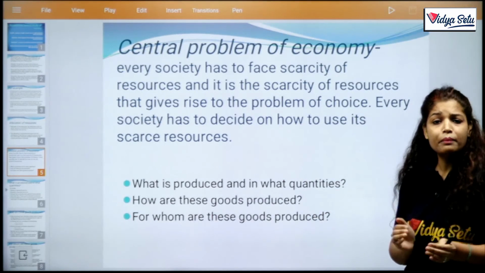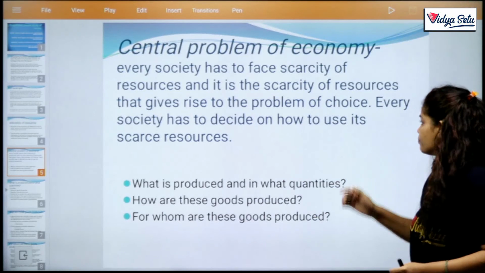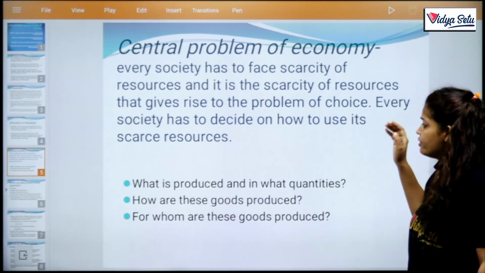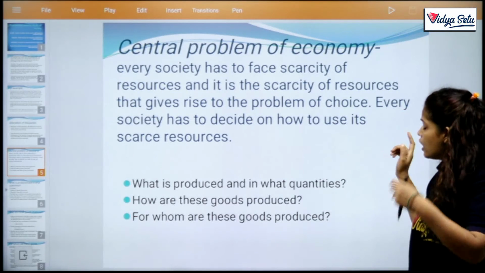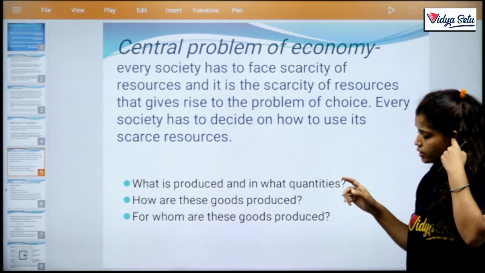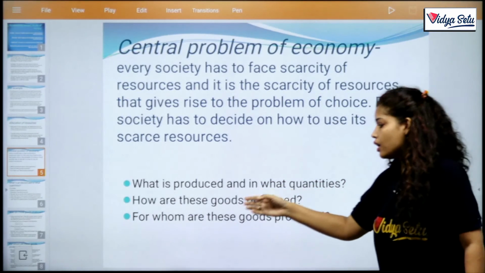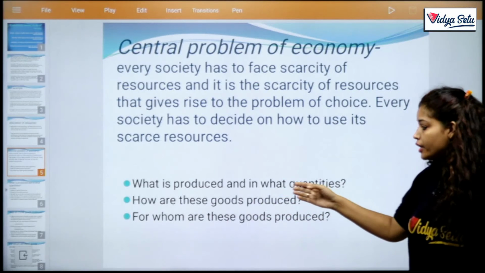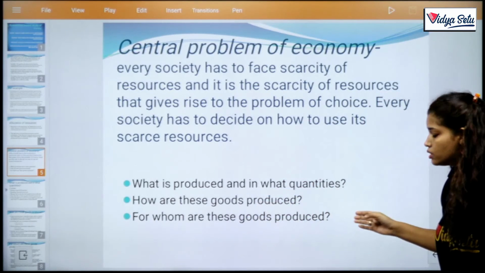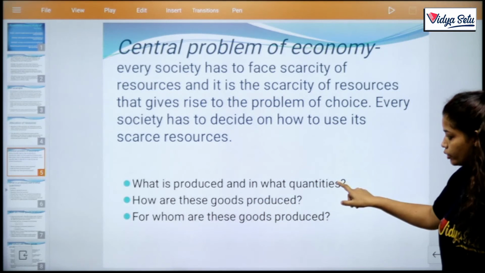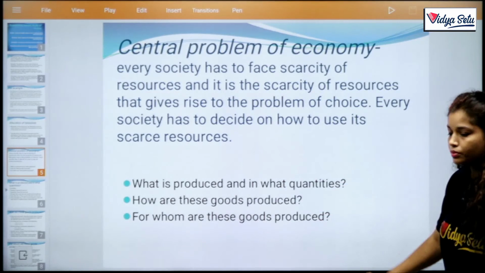But we have limited money. So every society has to decide how to use its scarce resources. There are 3 basic problems: what is produced and in what quantity, how are these goods produced, and for whom are these goods produced.